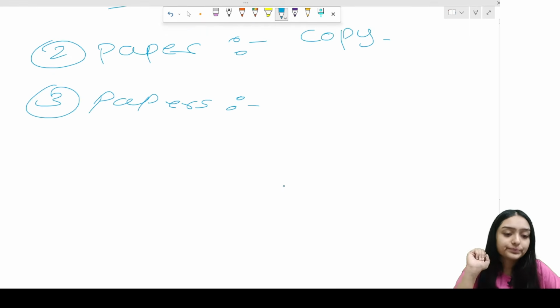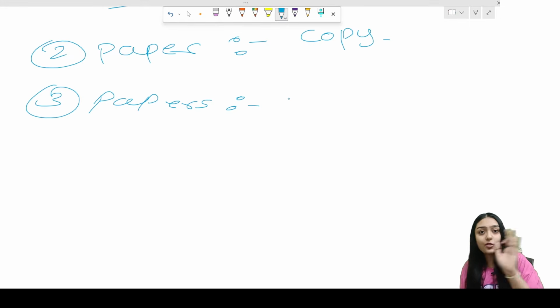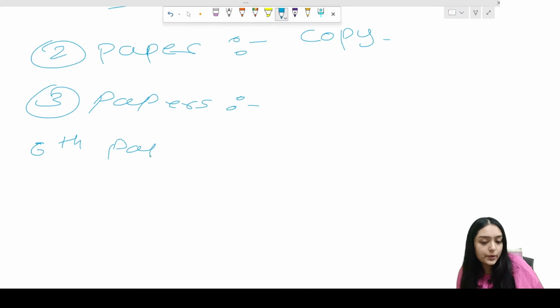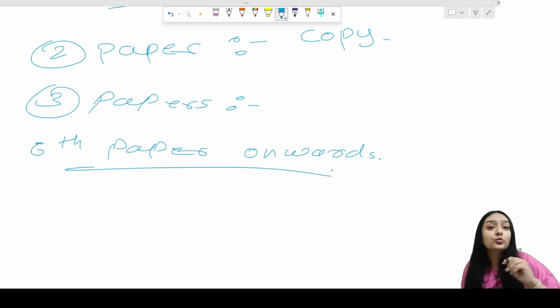So coming on to three papers, you are going to write, but don't copy. You just give a read to the answers and then start drafting. After three papers, from the sixth paper onward, you'll get a lot of idea of how you should draft and what all pointers you should consider. So now you will start drafting the paper on your own. Now if you're following any faculty, just make sure of one thing: you read the examiner's answer after any faculty's answers.